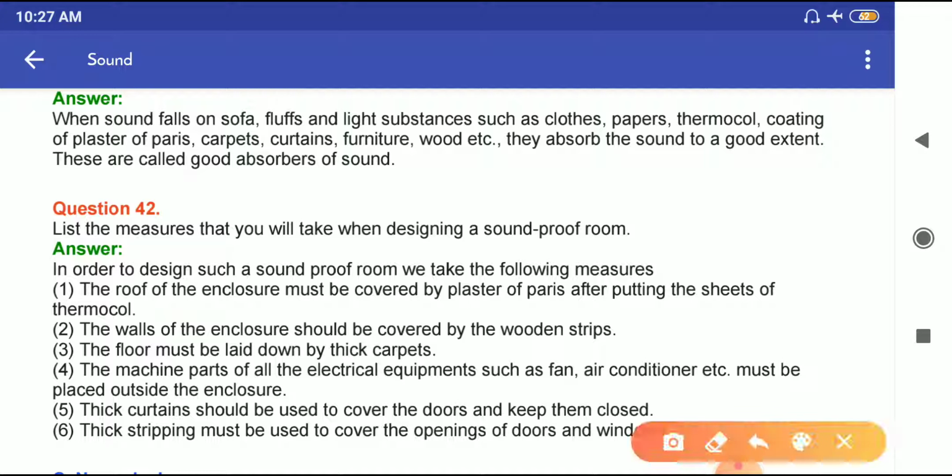So these are your answers of lesson number 6. Now what you have to do, you have to complete this work in your notebook. Okay, and you can complete it by pausing the video or simply by taking a screenshot of the answers, and you can complete your work in your notebook.